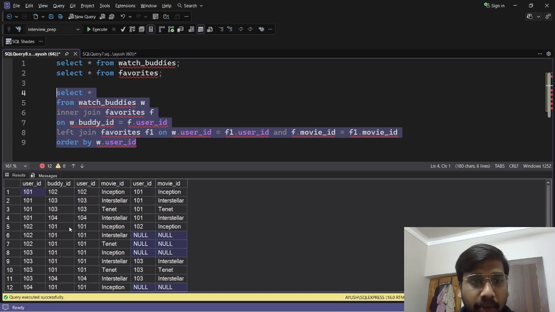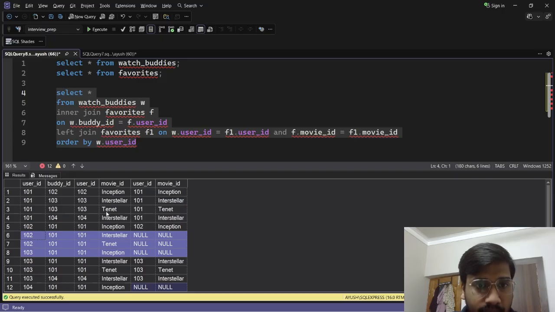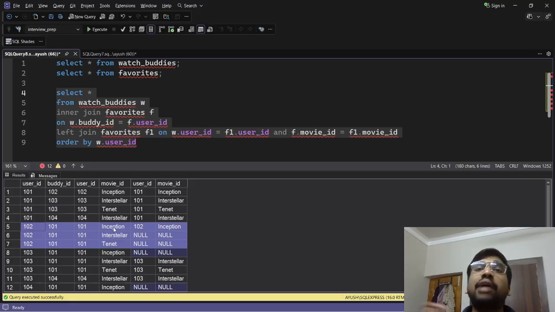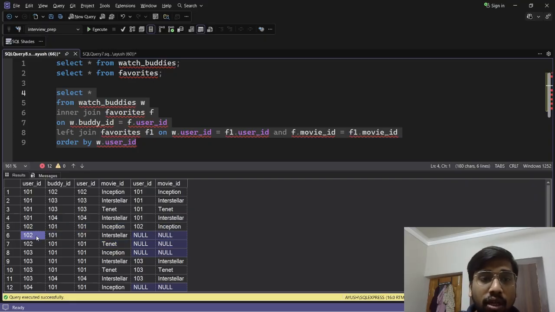For 102, Inception is correct, because 102 likes Inception and 101 also likes Inception. But 102 does not like the movies Interstellar and Tenet, while his buddy 101 likes these 2 movies. That's why we can recommend these 2 movies to 102.